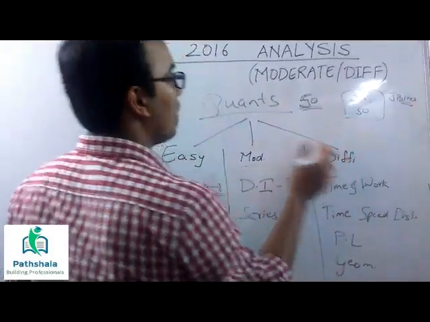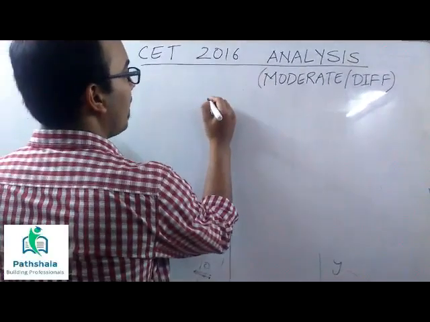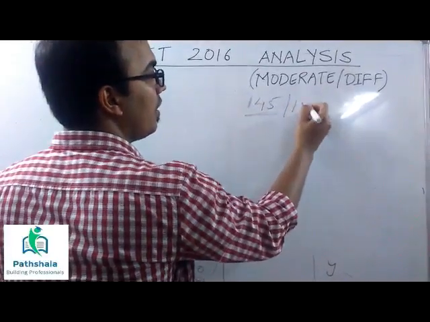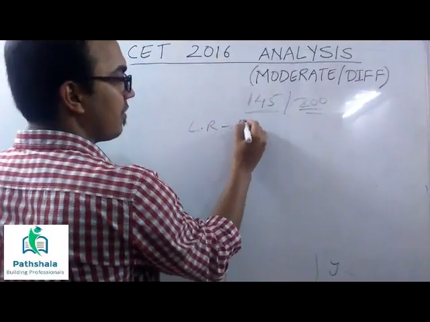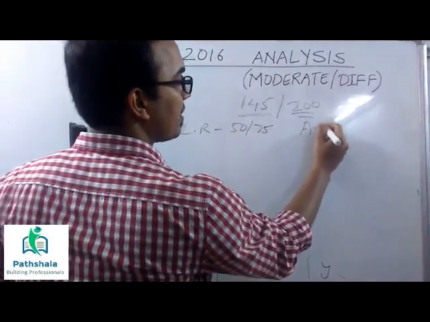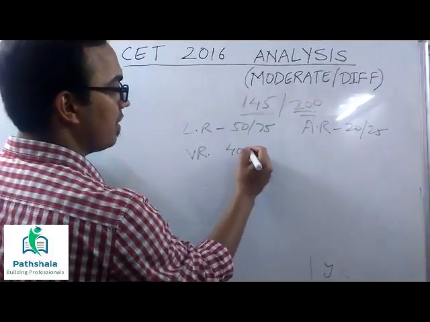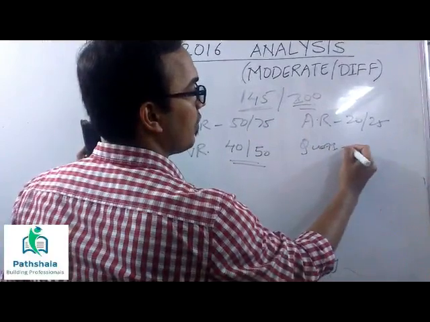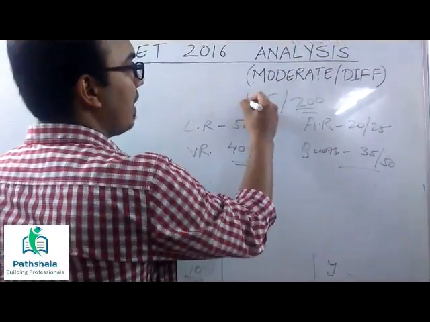Now with all these sections, our overall cutoff for JBIMS is going to be 145 on 200, with LR taking 50 on 75, the abstract reasoning taking 20 on 25, the verbal section taking 40 out of 50, which is the easy section, and then you have cons, in which you have to score at least 35 on 50. So this is the overall cutoff for JBIMS.